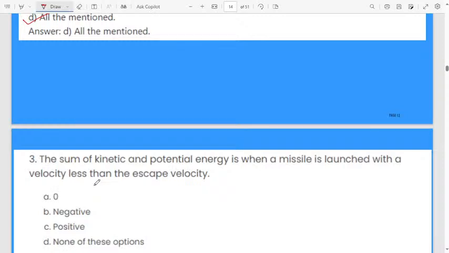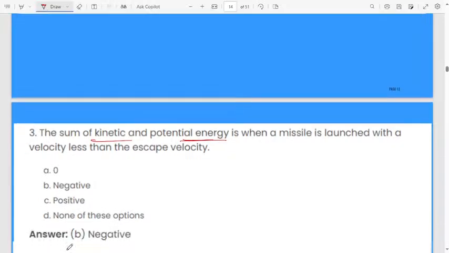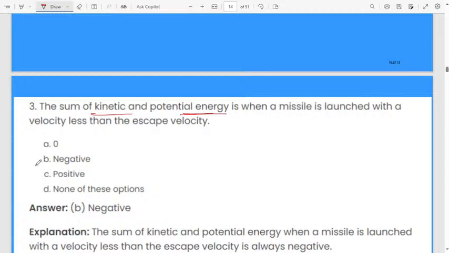Next one. What is the sum of kinetic energy and potential energy when a missile is launched with a velocity less than the escape velocity? Option A, it may be 0. Option B, negative. Option C, positive. Option D, none of these options. The correct answer will be negative.